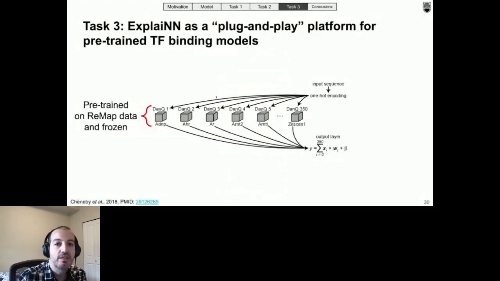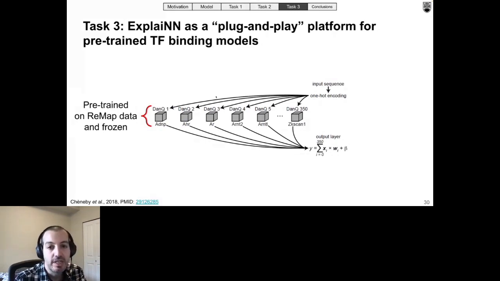So to obtain units that could provide such a level of resolution, that is, that could distinguish between members of the same family of transcription factors, we implemented a transfer learning strategy. First, we pre-trained 350 single-task DANQ models, each predicting the binding of one transcription factor from the REMAP database to the mouse genome. And next, we initialized an ExplaiNN model with 350 units and replaced each unit with one of the DANQ models that had already been pre-trained.